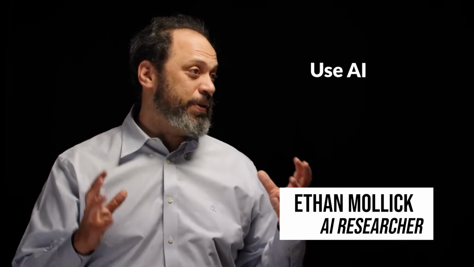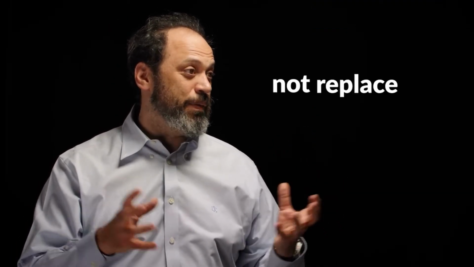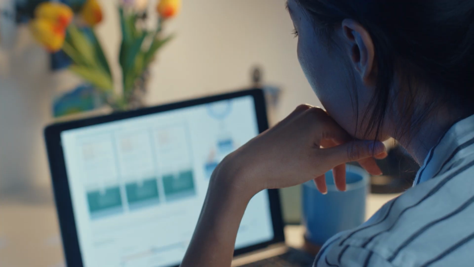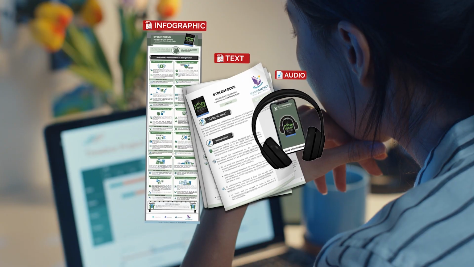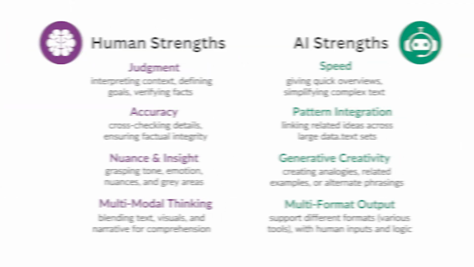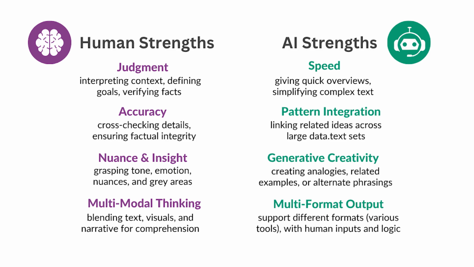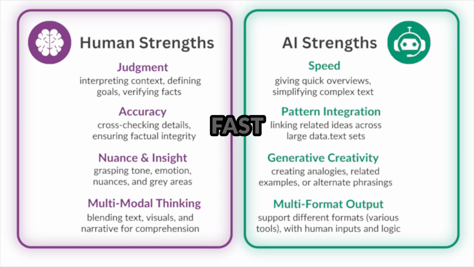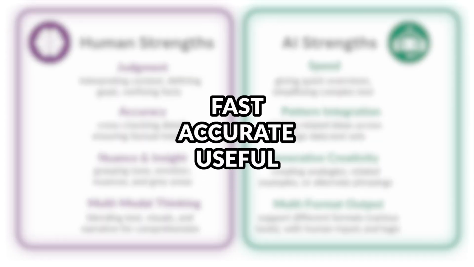As Ethan Mollick explains in Co-Intelligence, use AI to augment your thinking, not replace it. You must stay the human in the loop, providing the goals, values, and judgment. That's exactly why Reading Graphics summaries are always human-led. Technology is only used to assist the process. When it comes to book summaries, you want to tap on both AI and human strengths. This combines AI speed with your own insight to create summaries that are fast, accurate, and genuinely useful.